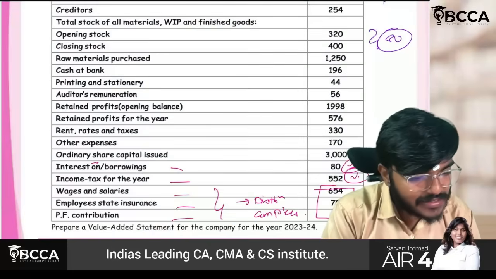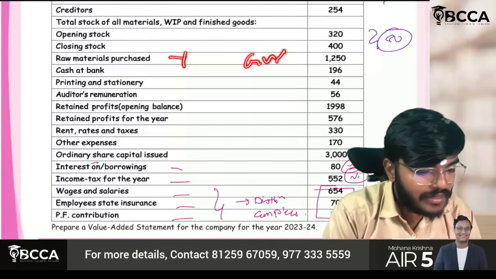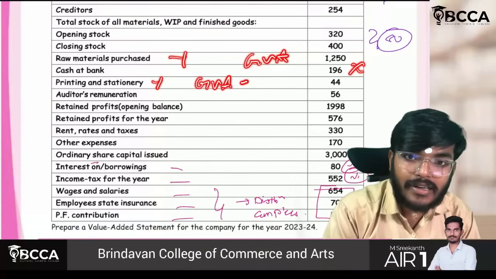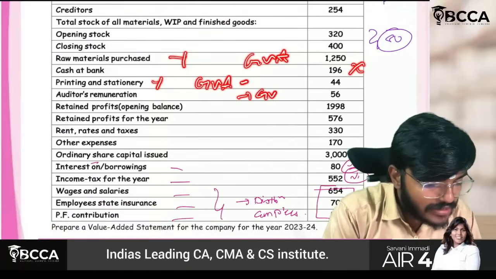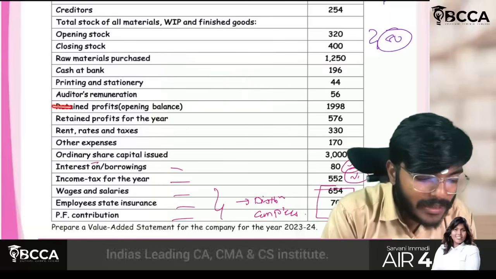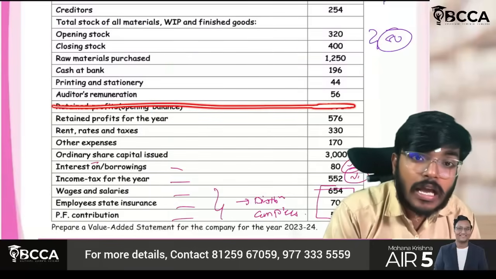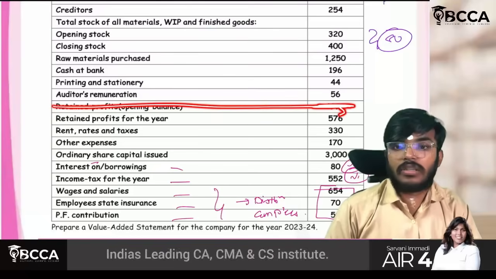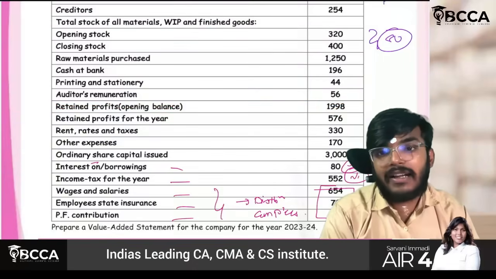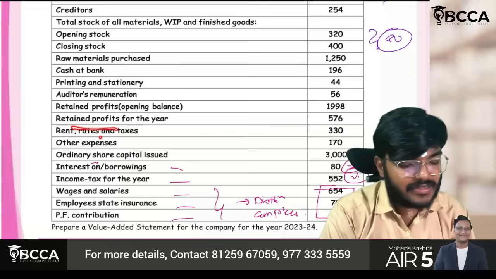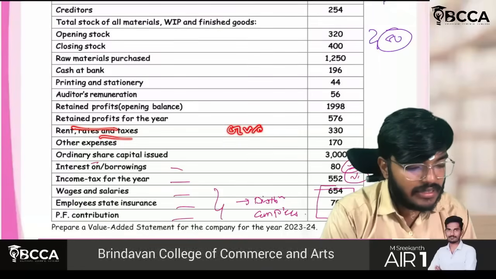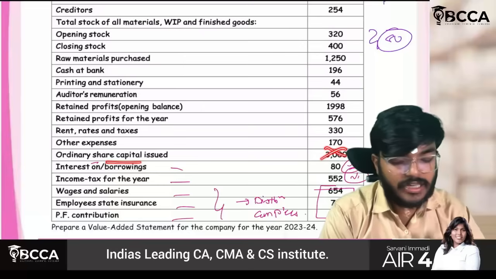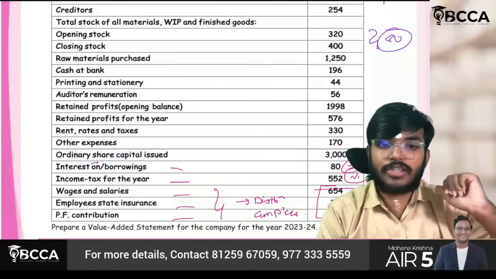Raw materials purchased will be calculated in gross value added. Cash at bank, ignore. Printing and stationery also will be calculated in gross value added. Auditors remuneration also, guys, everything is covered. This retained earnings, the opening balance does not matter. How much value addition is made in the current year, that only we are focused on, which means 576 will be added. Rent, rates and taxes, gross value added. Other expenses, gross value added. Ordinary share capital also we have to ignore, guys, to cut short.